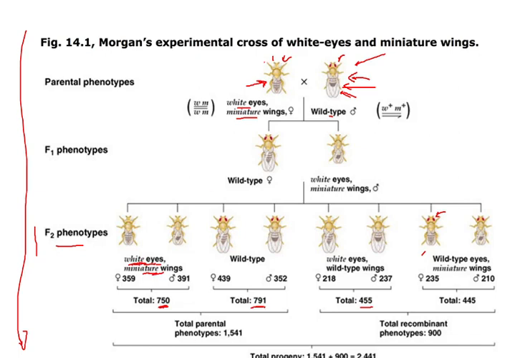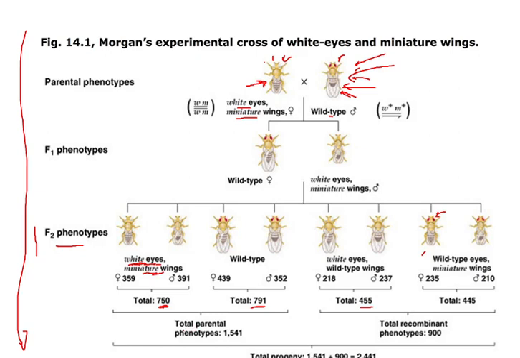Total 791 that is having red eye and long wing represents the other parent. If you add 750 plus 791, this is the total parental combination. If you add these 455 and 445, then it becomes a total recombination or non-parental combination.